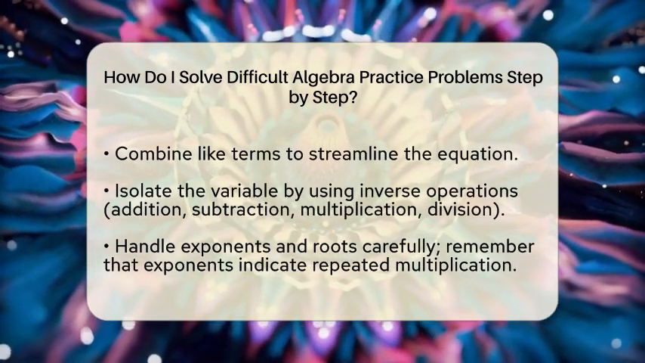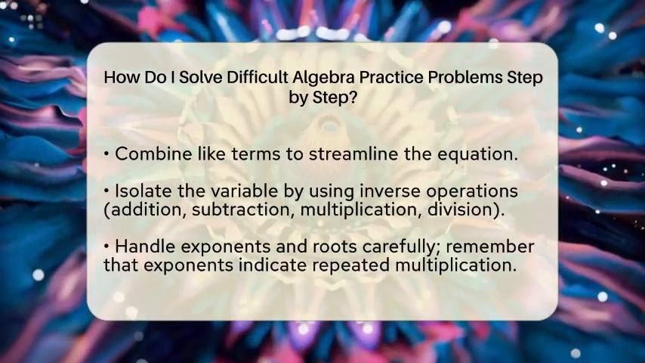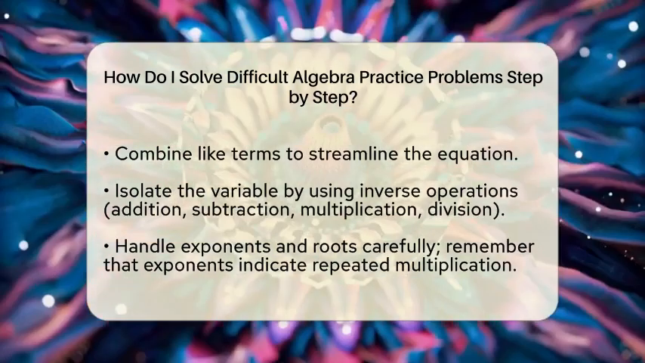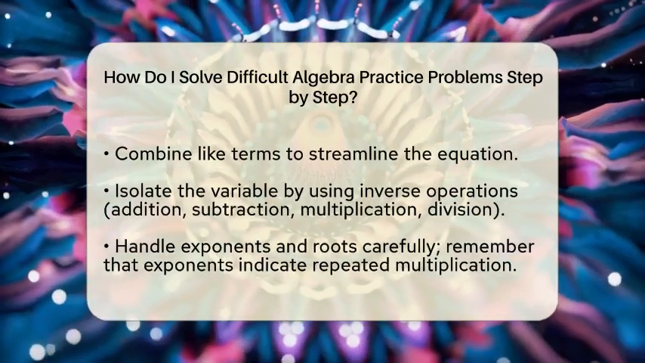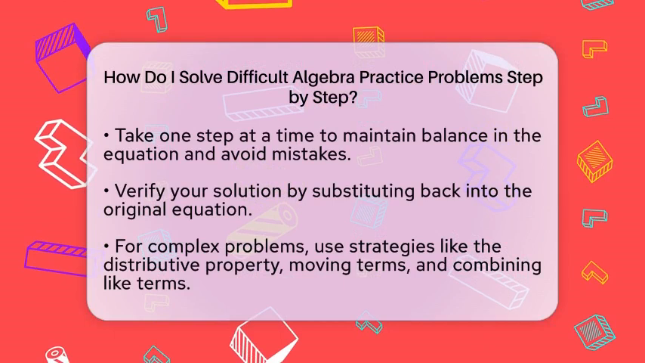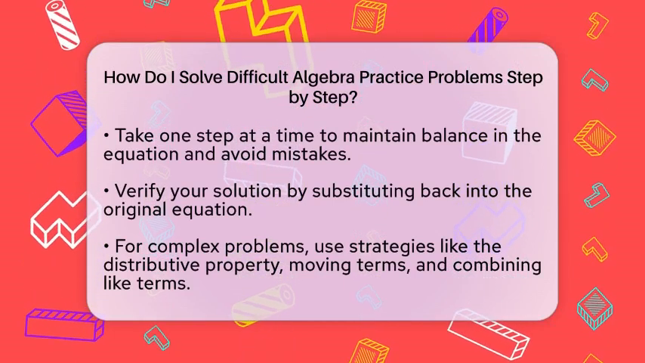As you work through the problem, take it step by step. Perform one operation at a time on both sides of the equation to keep everything balanced. This method helps avoid mistakes. Once you think you have a solution, check it by substituting the value back into the original equation. This verification step ensures that your answer is correct.